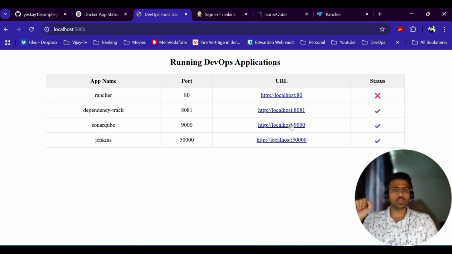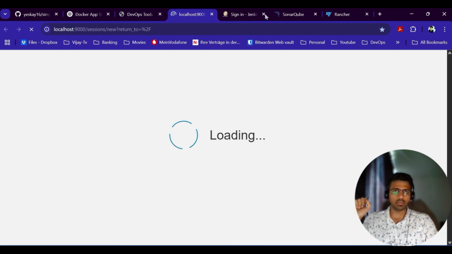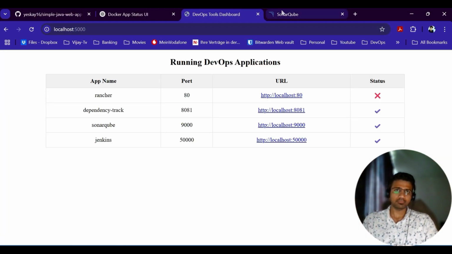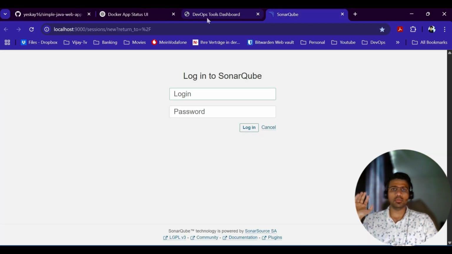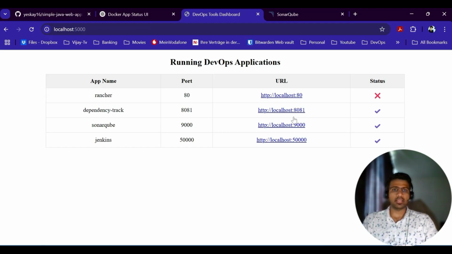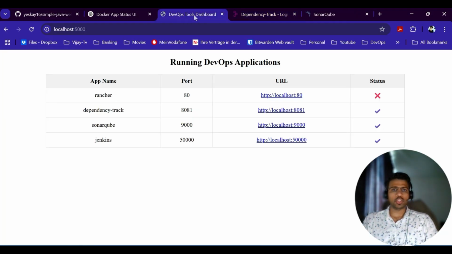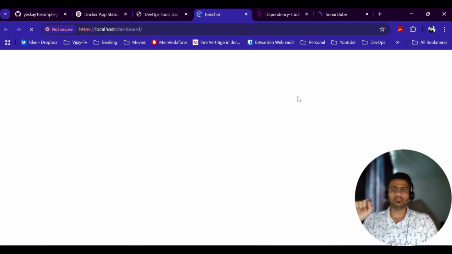Now, I'm curious to hit, maybe I'll just close all of these, which I just tested. So I open, and then there you see SonarQube is up and running. And let's say I also hit Dependency Track. It takes me to the login page, all good. Now here, though Rancher is up, the status says X. Let's check what's with it.